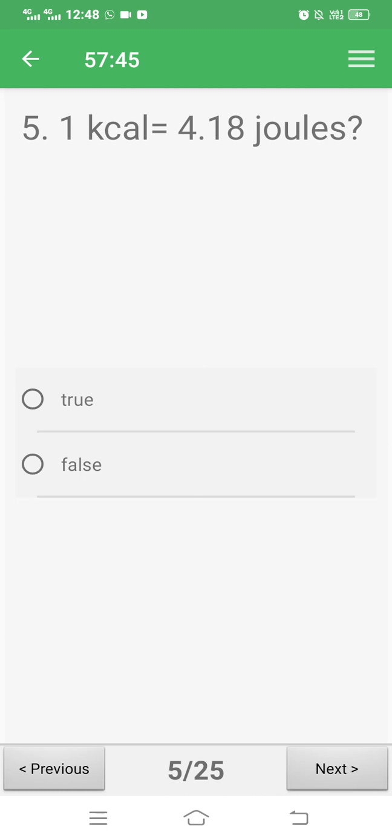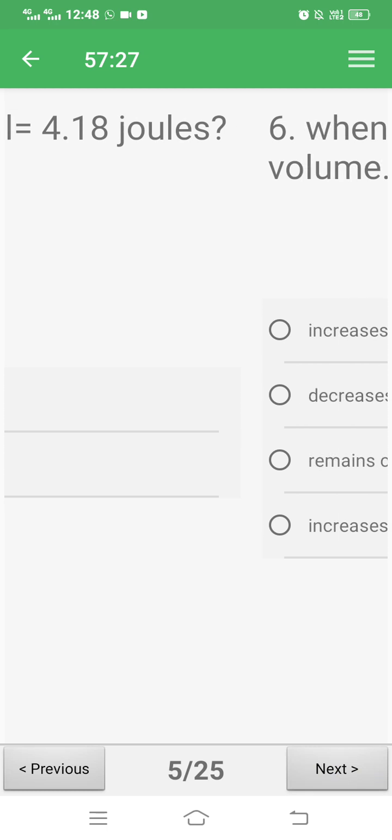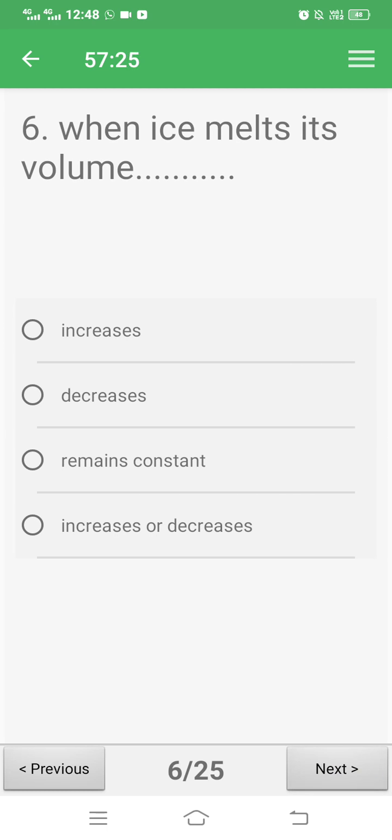1 kilocalorie is equal to 4.18 joule. True or false? The given statement is false. False is the correct answer because 1 calorie is equal to 4.18 joule. When ice melts, its volume increases, decreases, remains constant, increases or decreases? Correct answer is decrease.